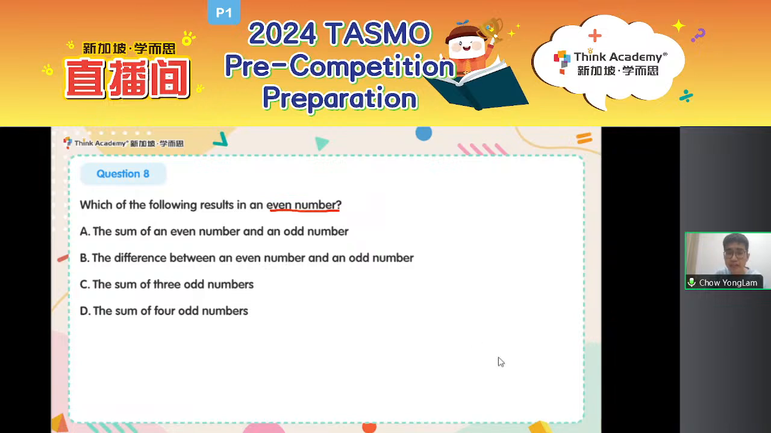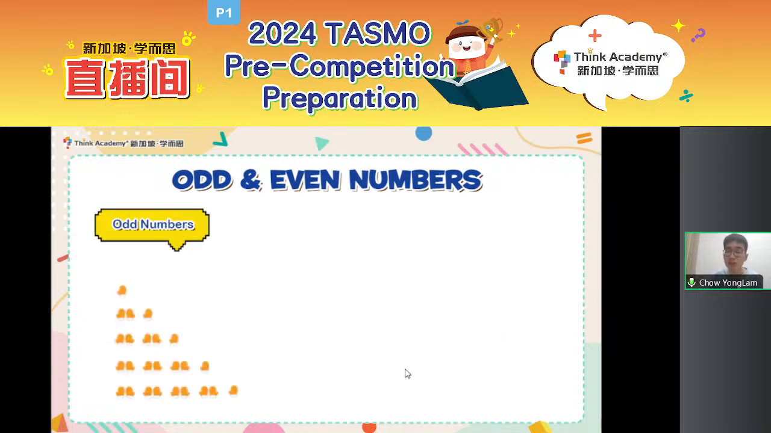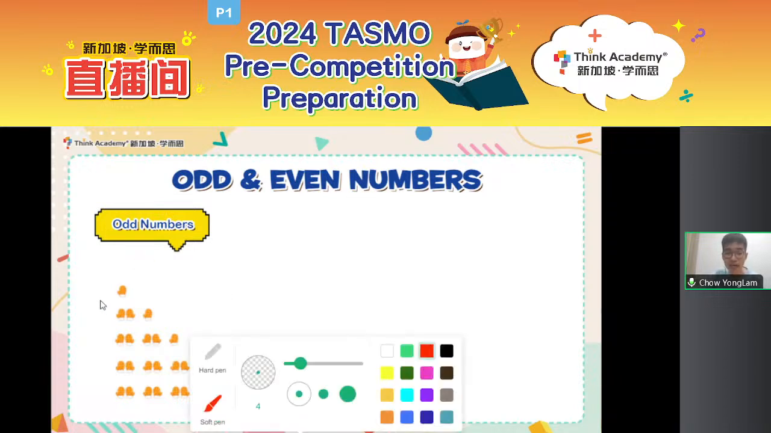Now, to really even try this question out, I suggest we first look at the definition of odd and even numbers together, all right? So let's see. First, we'll talk about odd numbers. Now, can you all type in the chat how many gloves are there in each row? Or what are some examples of odd numbers that you can find? For example, how many gloves are there over here?